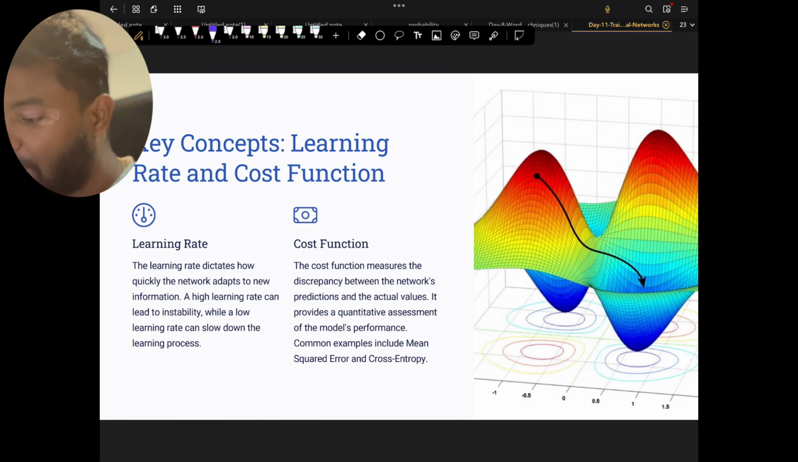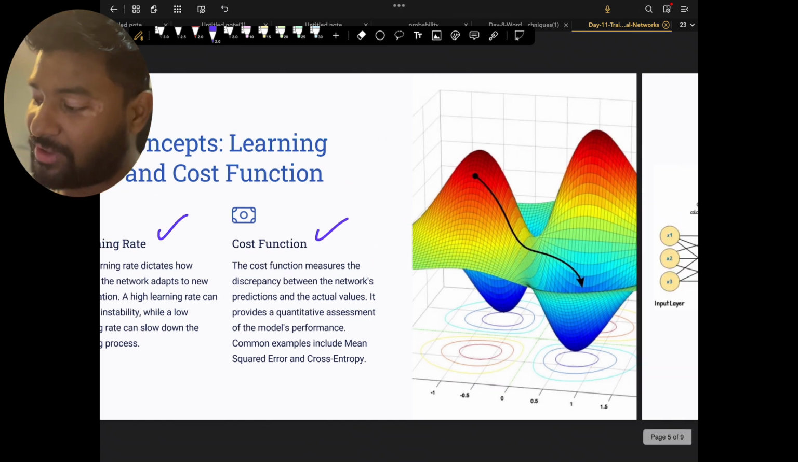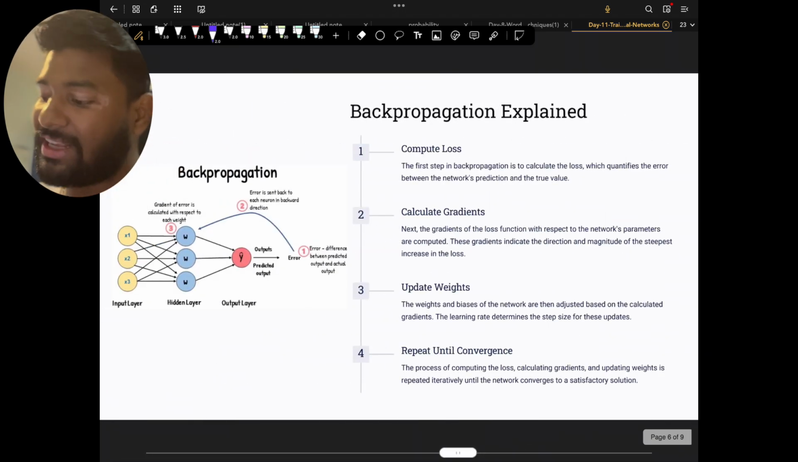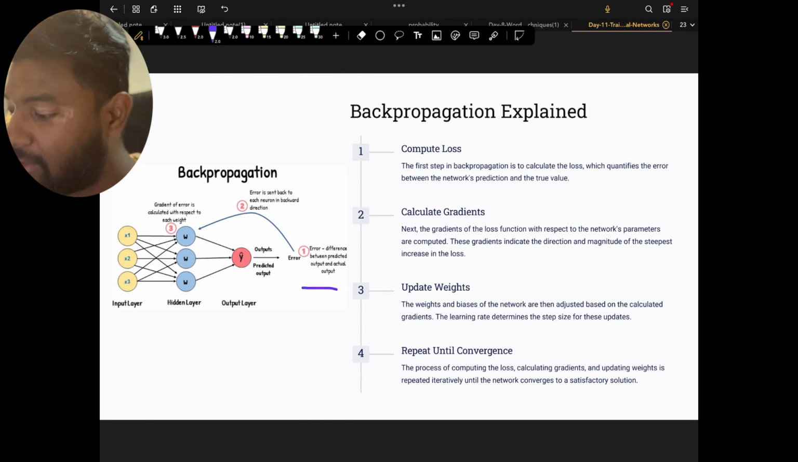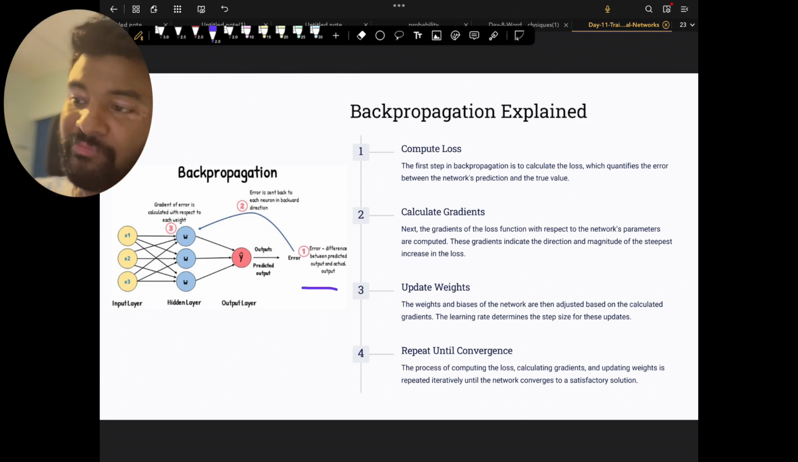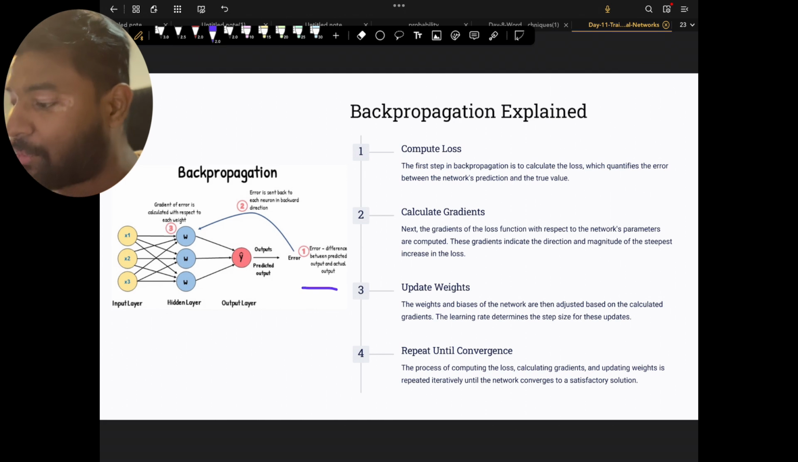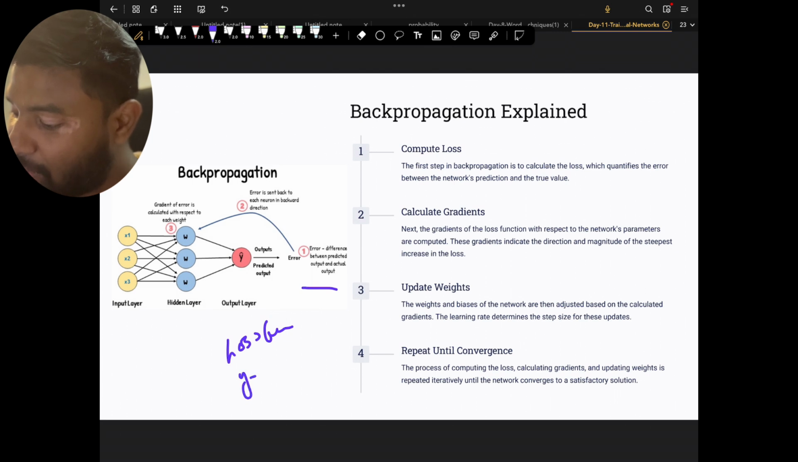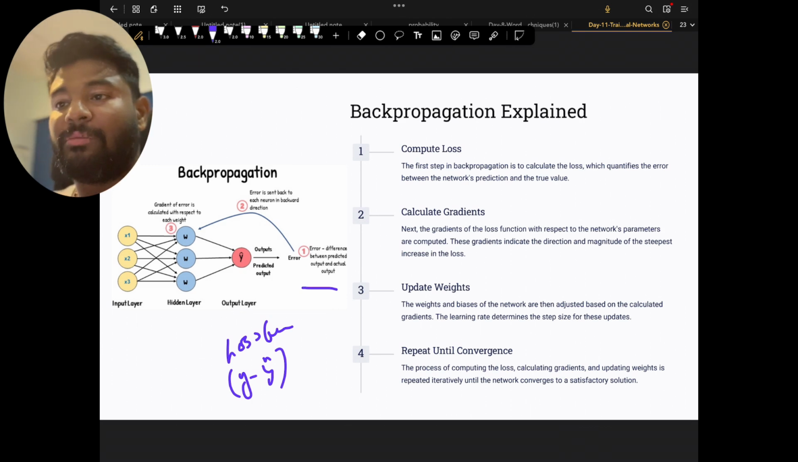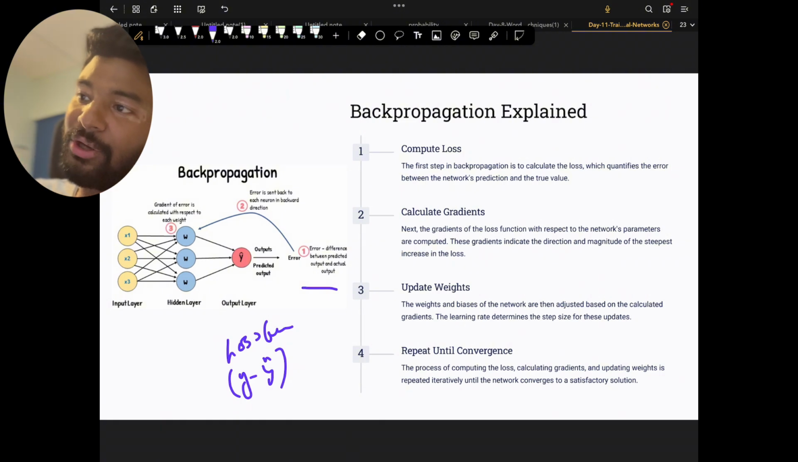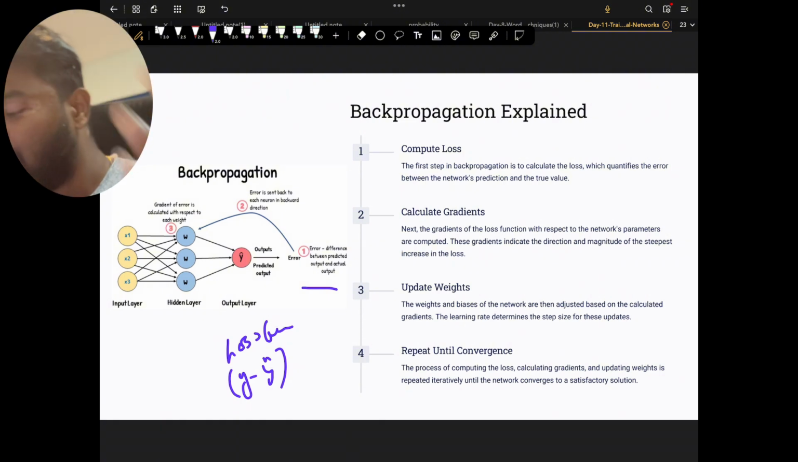Once you understand the learning rate and cost function, you will understand what backward propagation is. In backward propagation, as I took the example of a recipe, once you get the result, what happens is a computation of loss. You know what a loss function is, right? Basically y minus y hat: the actual output minus the predicted output. What is the reality of how much error we have? So we compute the loss of that.